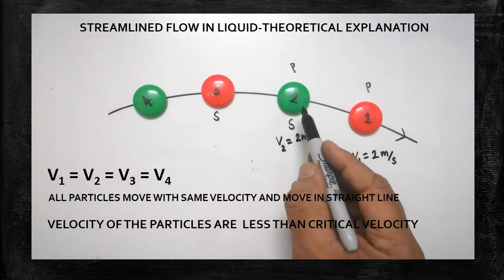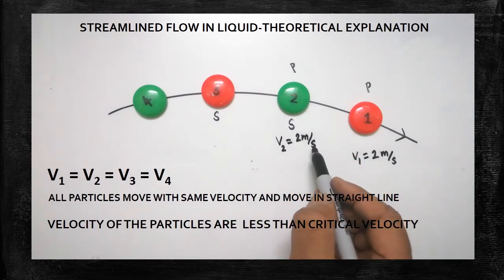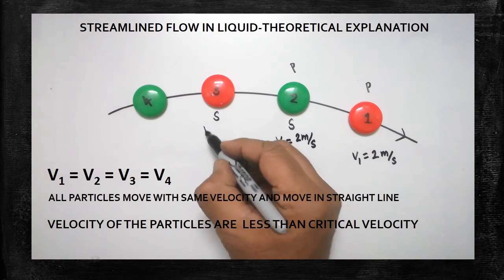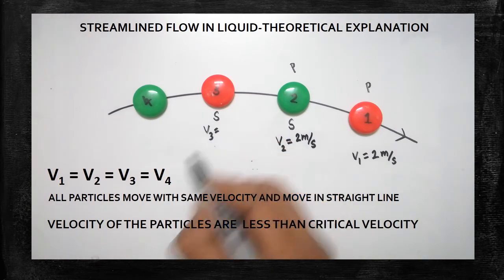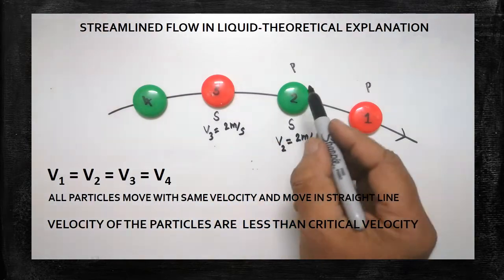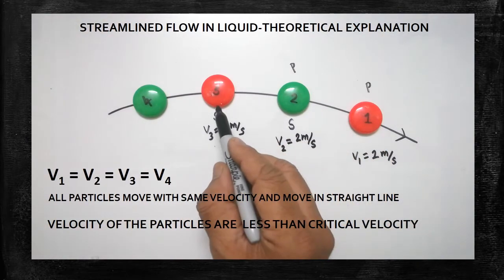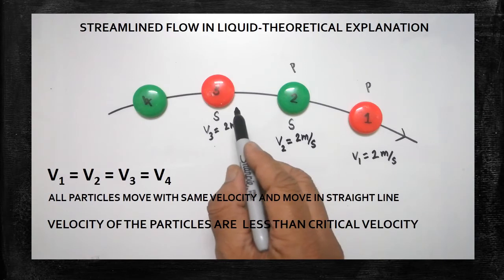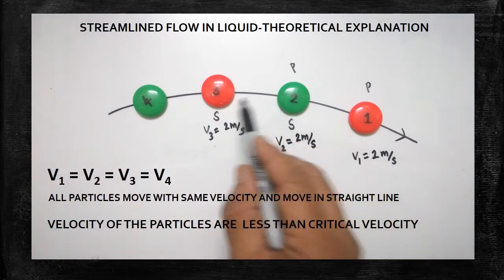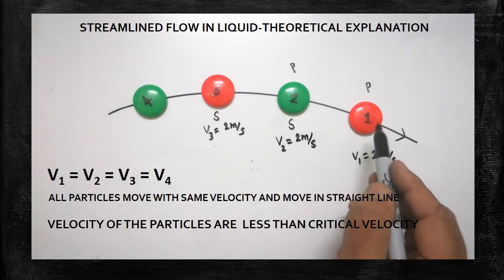What is the speed of the second particle? 2 meter per second. Therefore, the third particle's speed also must be equal to 2 meter per second. So the predecessor speed and successor speed must both be equal. Therefore, the speed of the successive particle is determined by the first particle.